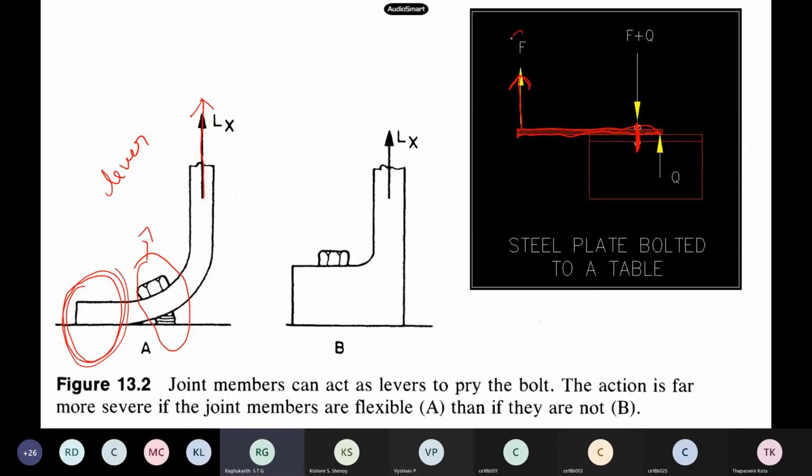If the load is F, and because you are having this edge also, because of this lever arm, this bolt is acting as a lever basically. This turns out, and this also gives some small amount of additional force on this bolt itself. So on this bolt the load will be, you followed, right, F plus Q, where F is the load coming from the tensile thing, but Q is your prying force. This is the reason why you have to add some extra load. This we call the prying force.